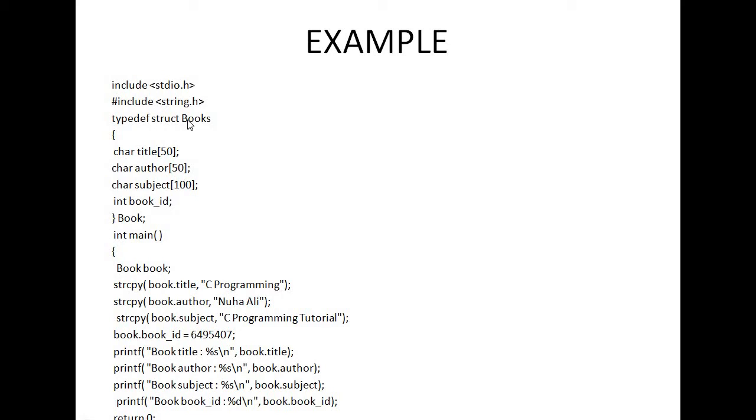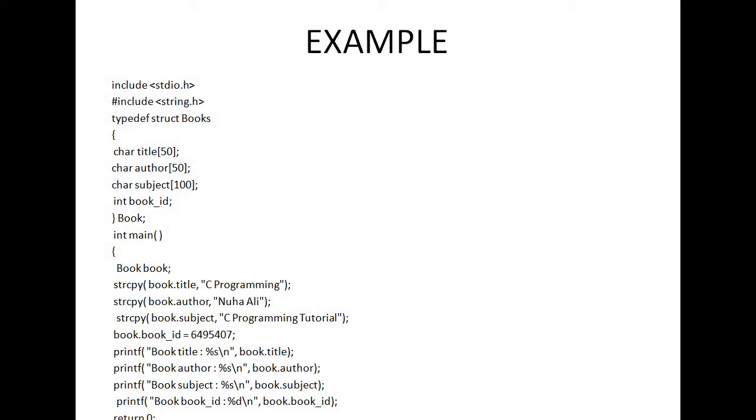What is a structure? Structure is generally used for storing a group of different data types. Whenever I want to group different data types, I can use a structure. Whenever I want to group similar data types, I can use arrays.